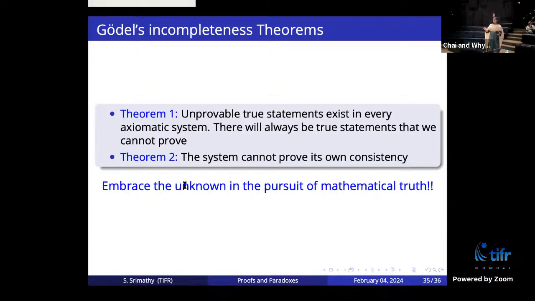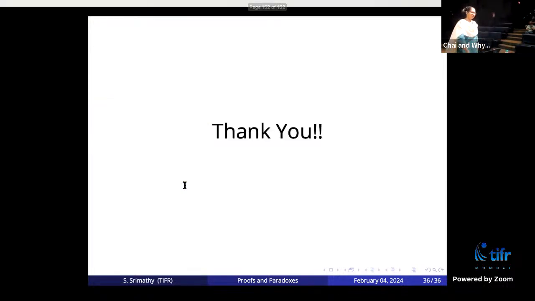But the thing is, it doesn't matter what kind of axioms you put in the system. He showed that there will always be something like this, no matter what your set of axioms is. So there are unknown things which are true, which you will never be able to prove. I think that's it. Thank you.